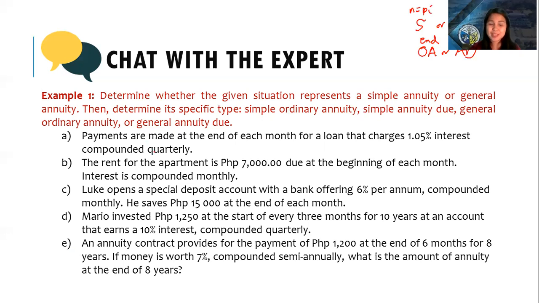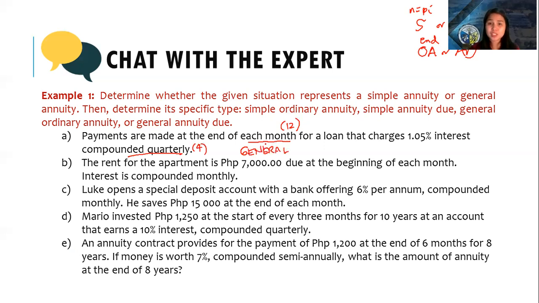Example number 1, payments are made at the end of each month for a loan that charges 1.05 interest compounded quarterly. See, when is the payment made? Monthly. What is the compounding period? Quarterly. 4 times a year, 12 times a year for the payment. They are not equal. So it is a general annuity.